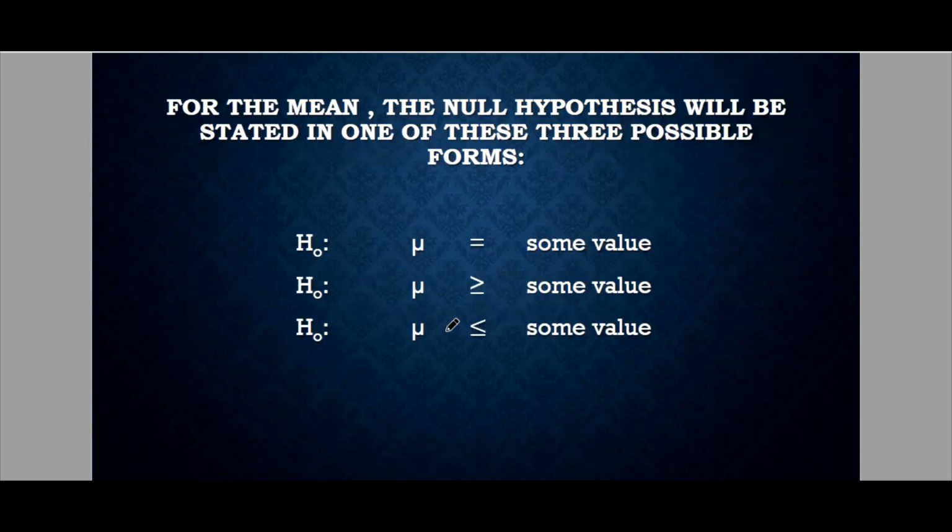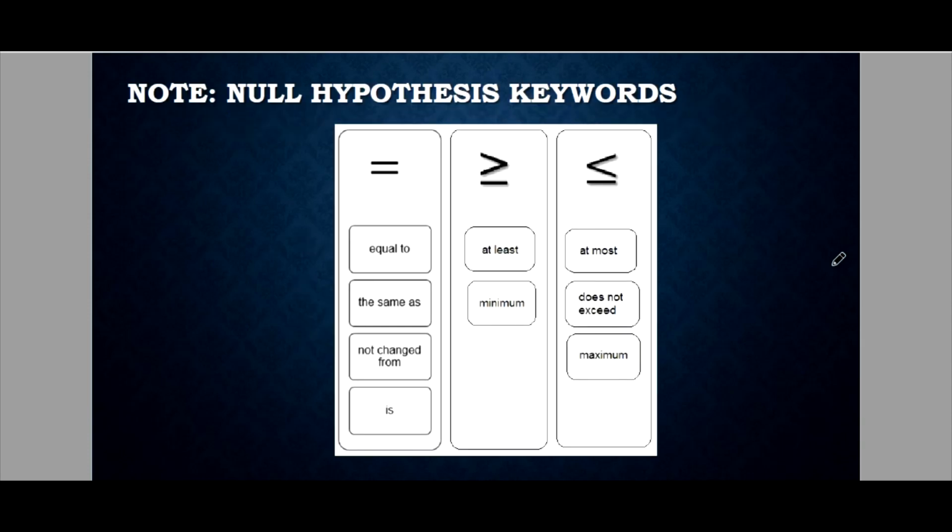So for the mean, the null hypothesis will be stated in one of these three possible forms. So it's either we use the symbol equal, greater than or equal, or less than or equal. It depends upon the statement of the problem. Note. So we have this note. We have some keywords.